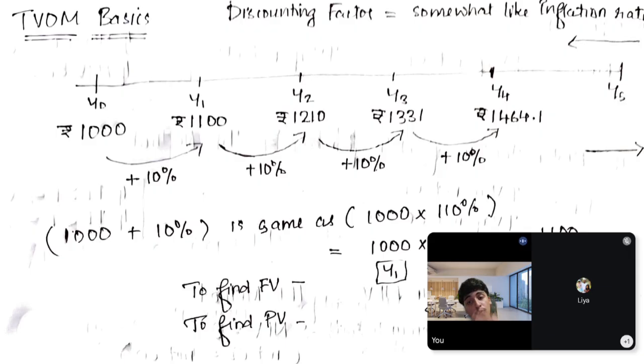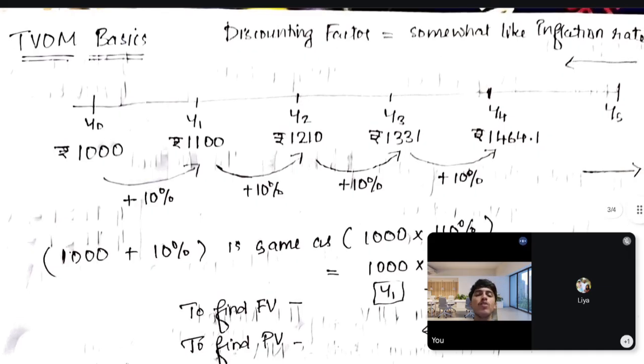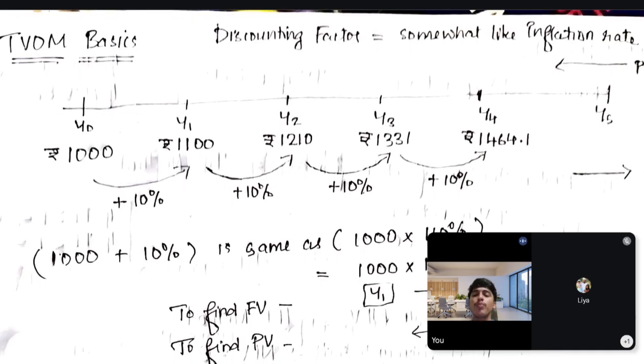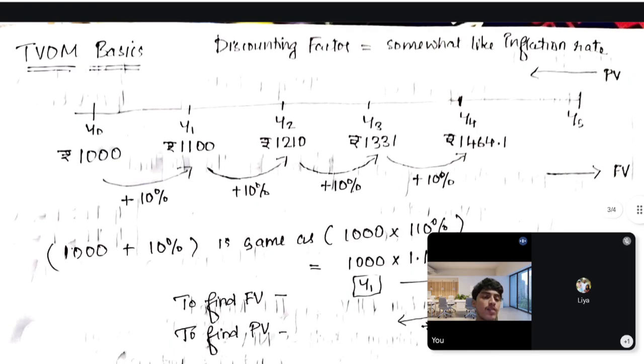So it will be 1,210, and so on for year three and year four. So 1,000 rupees as of now is equal to 1,464.1 four years later, right? In year four, if you have 1,464.1, that is equivalent to the 1,000 rupees that you have now. That's why I said it is inflation rate.